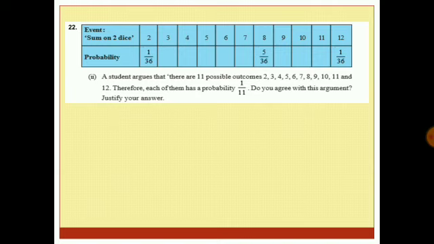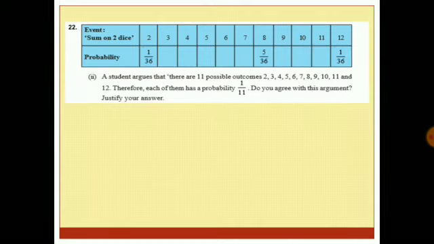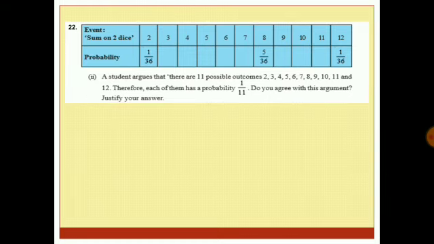So it's given that the probability that the sum is 2 is 1 by 36, is 8 is 5 by 36, is 12 is 1 by 36. A student argues that there are 11 possible outcomes: 2, 3, 4, 5, 6, 7, 8, 9, 10, 11 and 12. Therefore, each should have the probability of 1 by 11. Do you agree with this argument? Justify your answer. First of all, let us fill up the table.